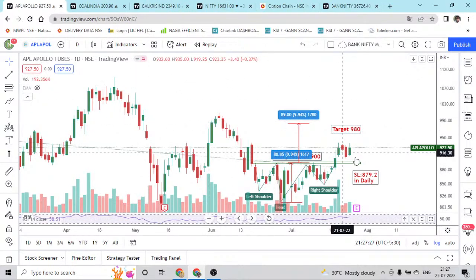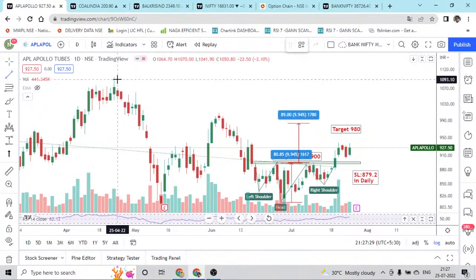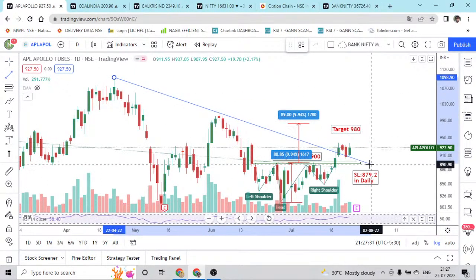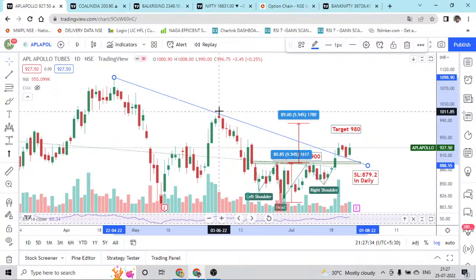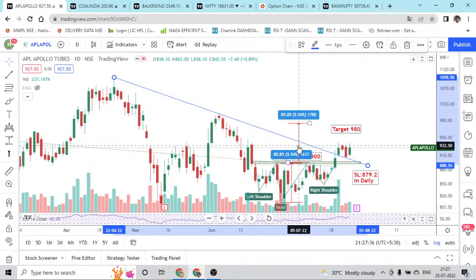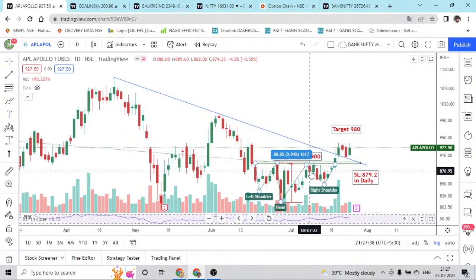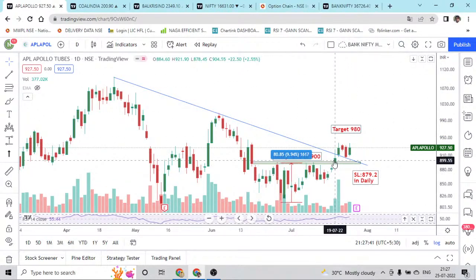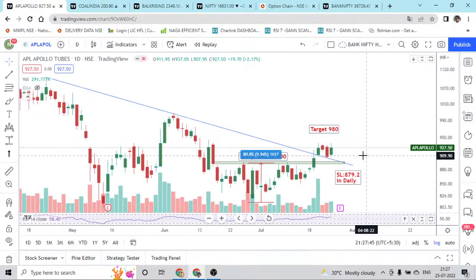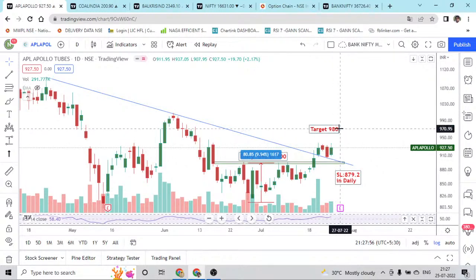And why we are facing some resistance, there also we have some technical justification. If you see, exactly the neckline was broken, and it has given a retest, and today it seems like a good bullish harami. This candle is inside this candle, and tomorrow if any candle is getting closed above this candle, then definitely the bullishness will start, and the target will be immediately 980. There is no doubt in that.